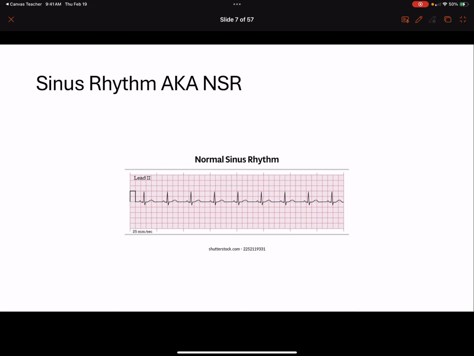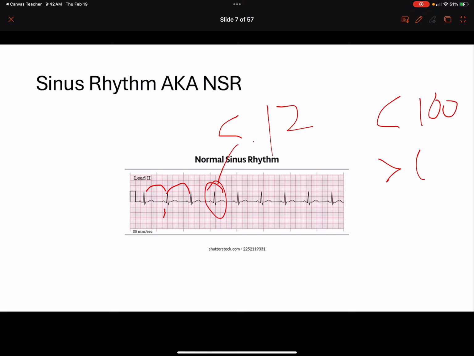Okay, so here is our normal sinus rhythm. Remember, we have a couple things. So we have a P wave, right? We have a regular R to R interval. Our QRS is less than 0.12 or 120 milliseconds. It's going to be less than 100 beats per minute and greater than 60 in our adult patients. And that's going to be a normal sinus rhythm.